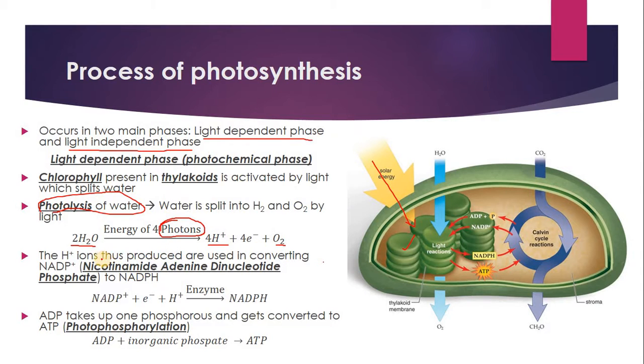The hydrogen ions thus produced are used in converting NADP into NADPH. What is NADP? NADP is nicotinamide adenine dinucleotide phosphate.